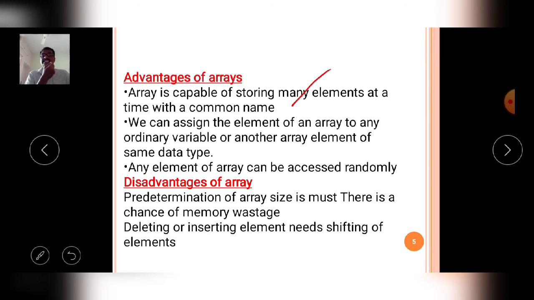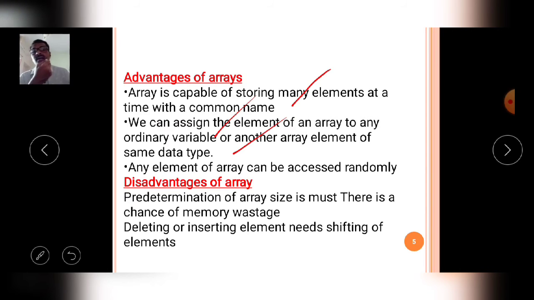Then we can assign the elements of an array to any ordinary variable or to another array's elements of the same data type. This means the array has the capacity to store values directly like general variables.